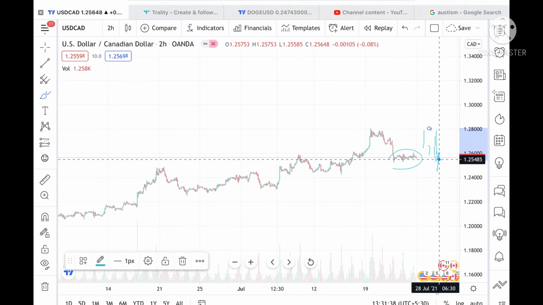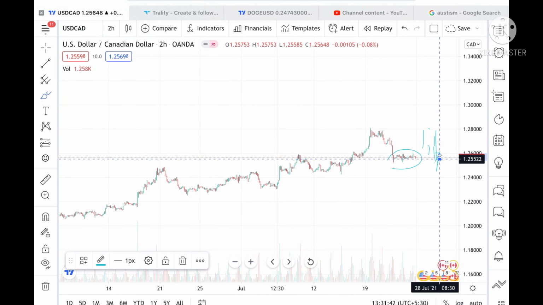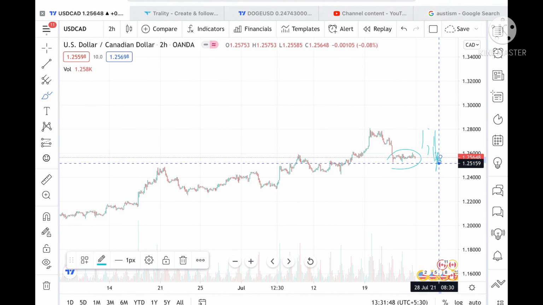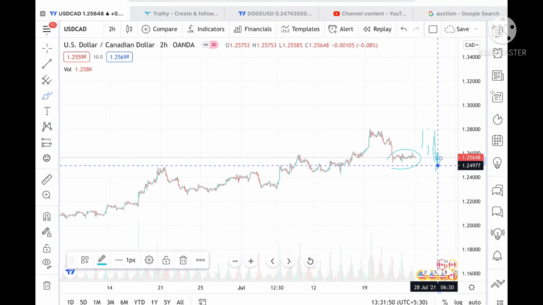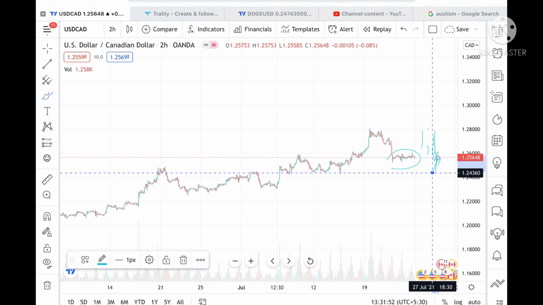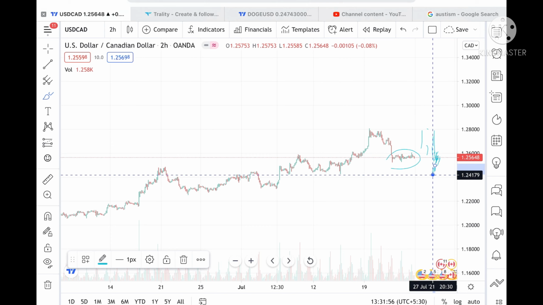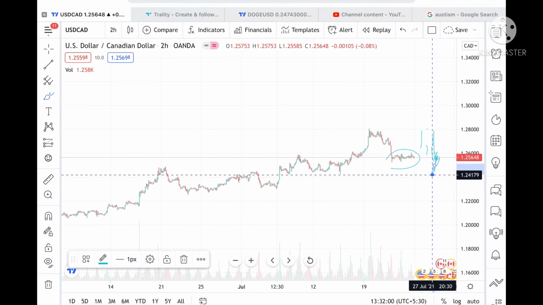Suppose this level didn't sustain, so chances are high that it can go to a level of 1.255, and from there we can see a level of 1.2568, and this level can break downside to a level of 1.24977. Okay, and from there it can come to a level of 1.24360. Okay, and if it goes more below that level, it can come to a level of 1.24179, which has already been tested twice, so chances will be very high it can touch a level of 1.23670.